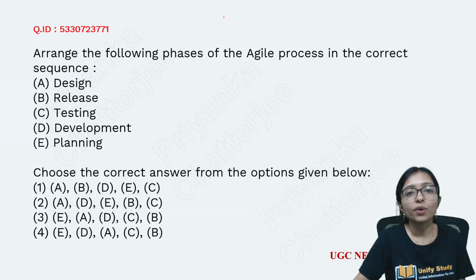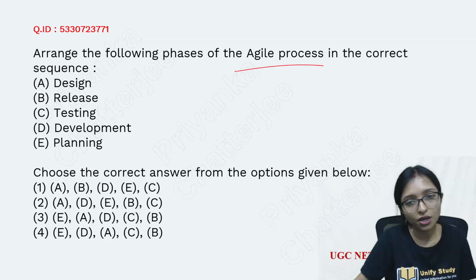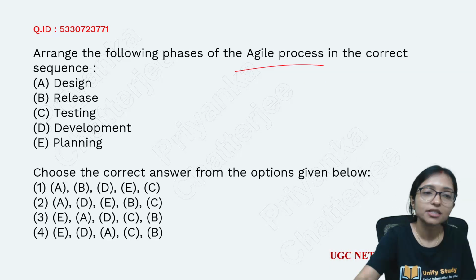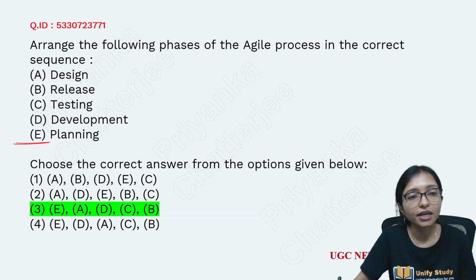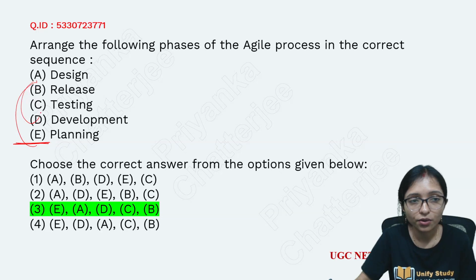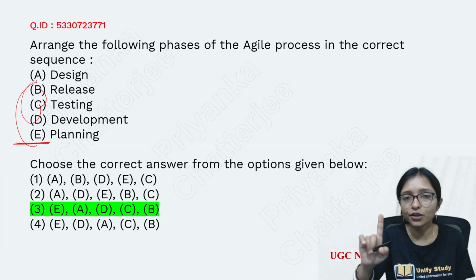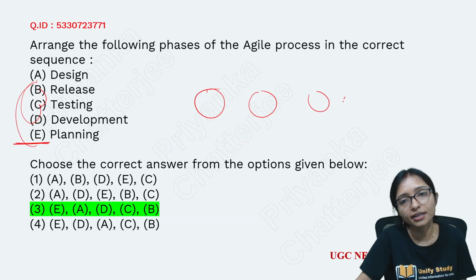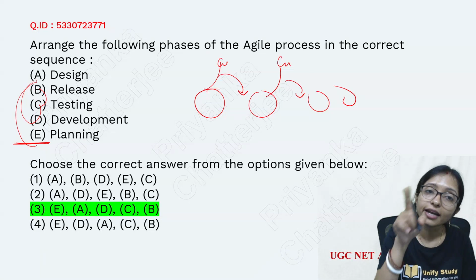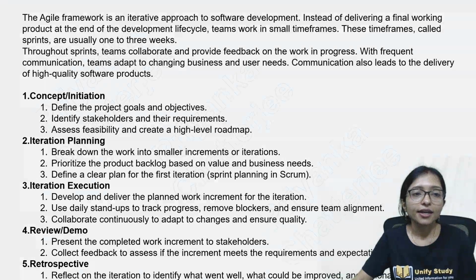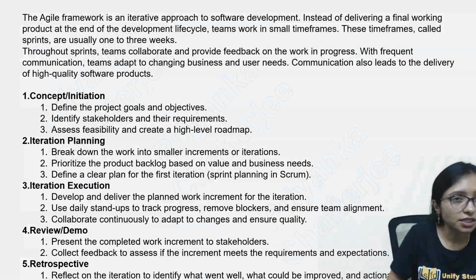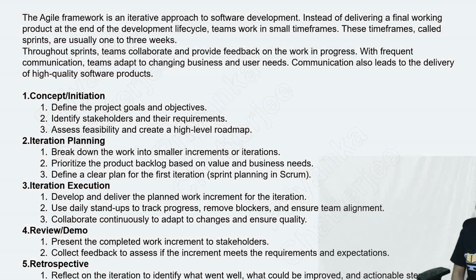Now you can see here what are the phases of the Agile model. This is an August 2024 question. Easily you can do it. Yes, definitely. Here also we are starting with planning, then design, then after the design development will be done, then you are going for testing, then finally release. Same plan it will follow, same thing, but it is divided into iterations. Every iteration it goes to the customer, taking the feedback, then again going to the customer, taking the feedback, like that it is going on. Other than that, the life cycle is the same. Here you can see the main concepts of the Agile framework. All the main concepts, you can go through them, you can take a screenshot.